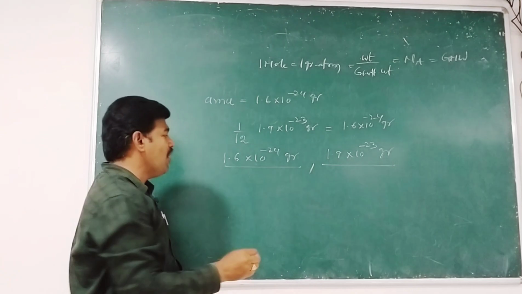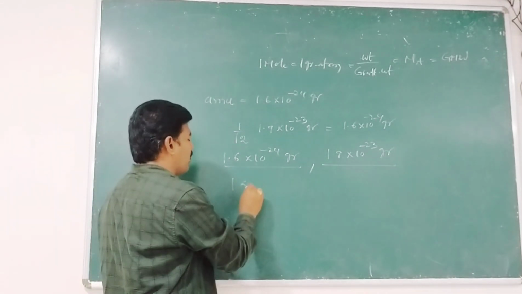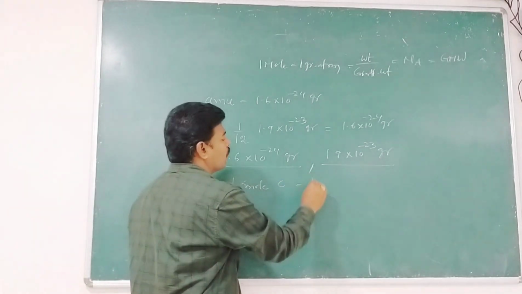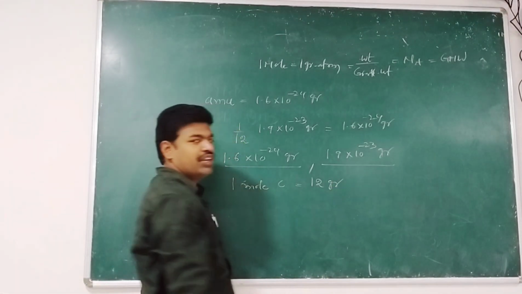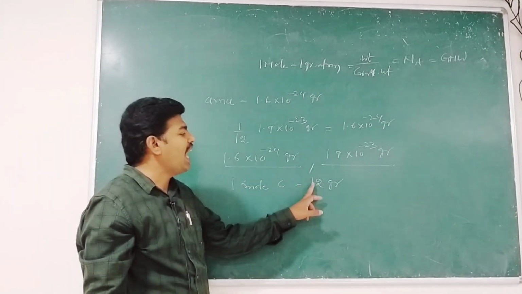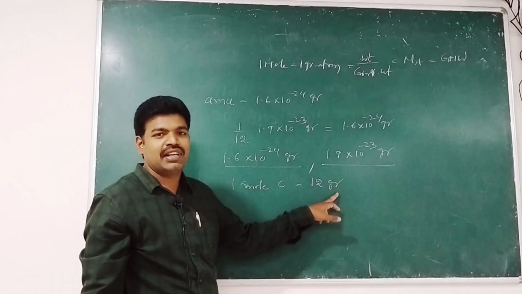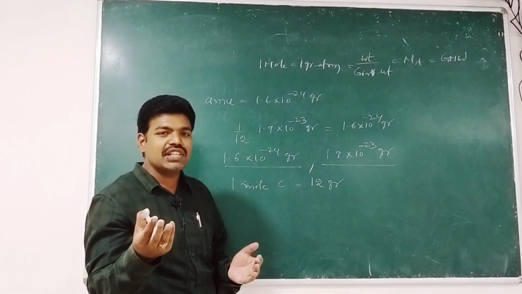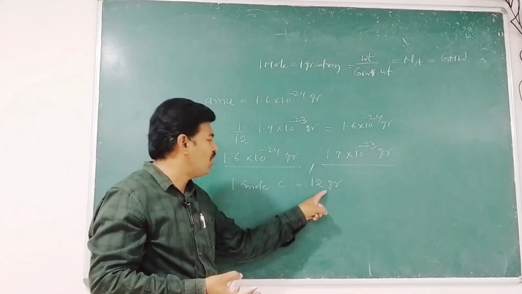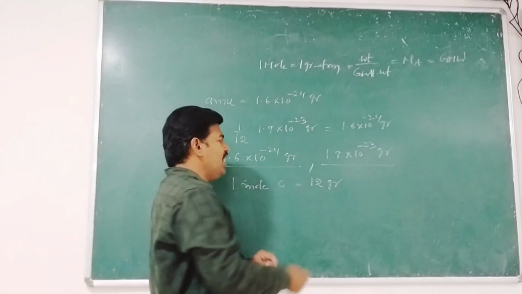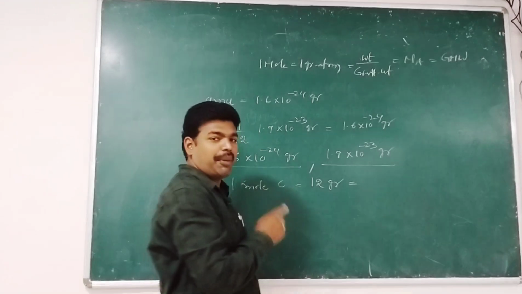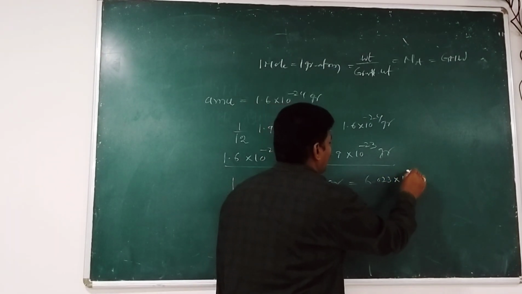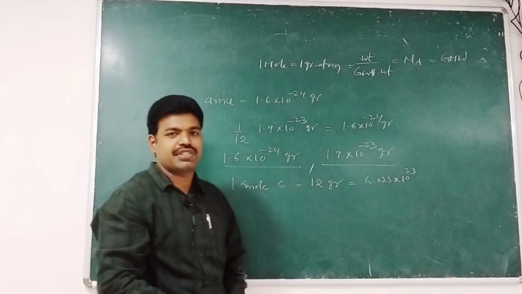And 1 mole is equal to the gram atomic weight of that element. For example, 1 mole of carbon is equal to 12 grams, and this 12 grams of carbon contains 6.023 into 10 to the power of 23 atoms.